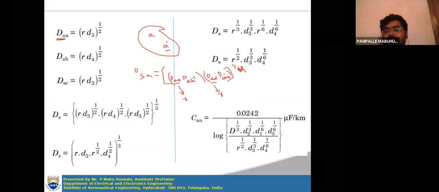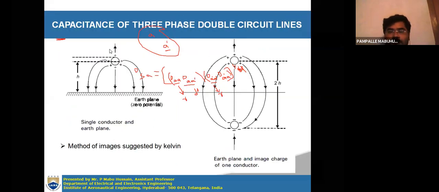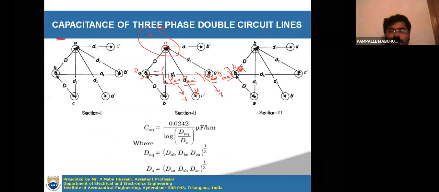So then the distance from A to A dash is represented with D3. You see from the diagram itself, from A to A dash the distance is D3.